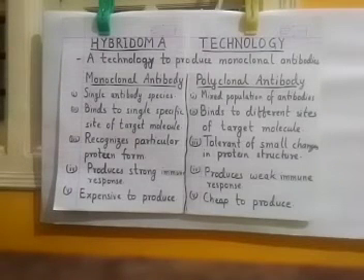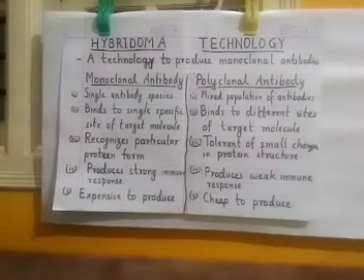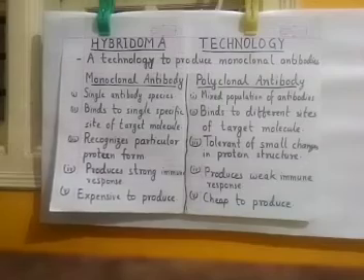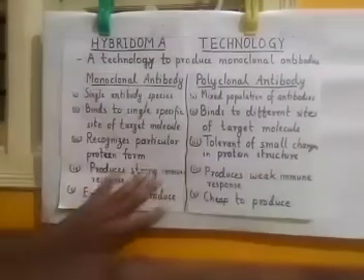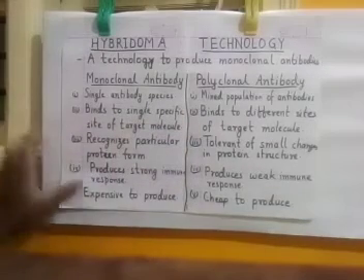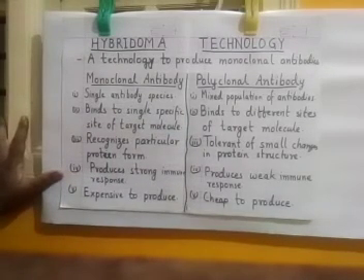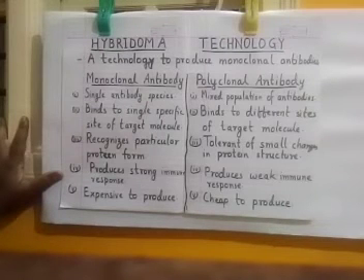Dear students, today we are going to talk about hybridoma technology. So, hybridoma technology is a technology to produce monoclonal antibodies. Now, before going into the details of this technology, we should understand what monoclonal antibodies are, why they are important for us, and how they are different from polyclonal antibodies.